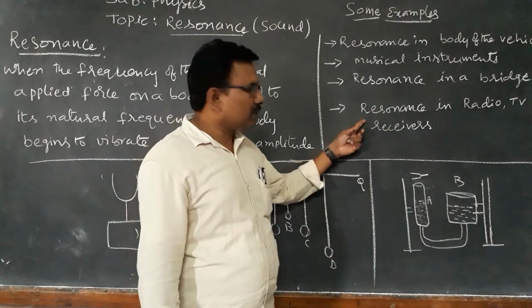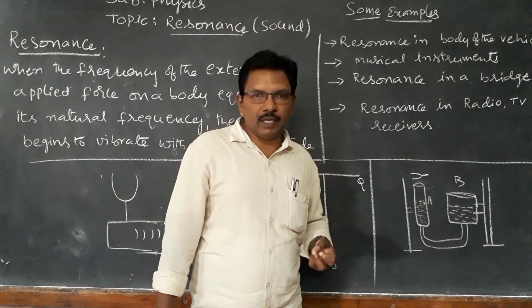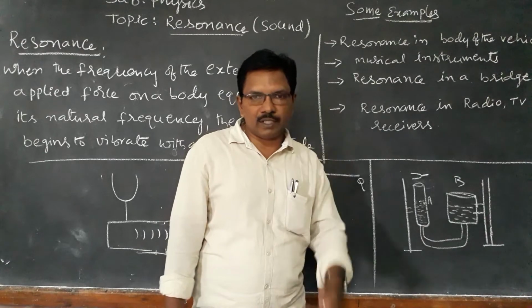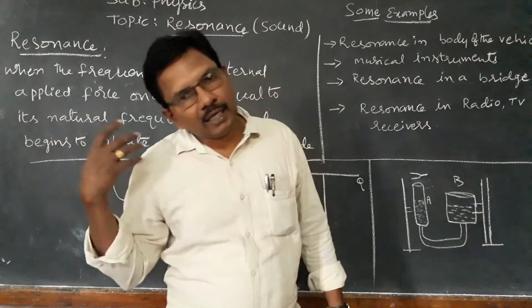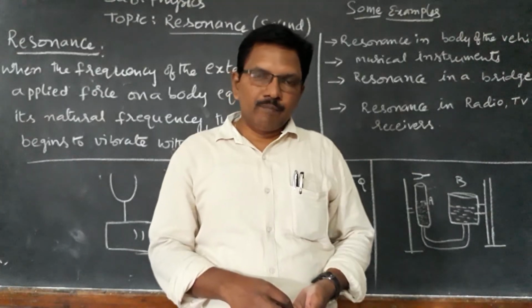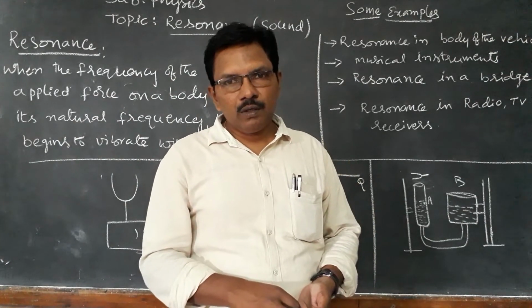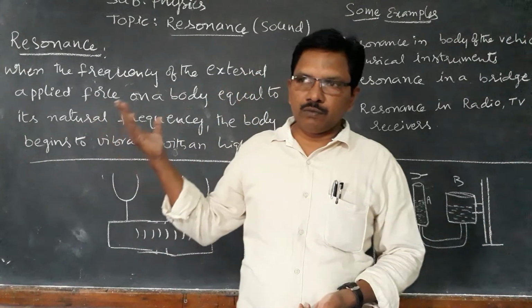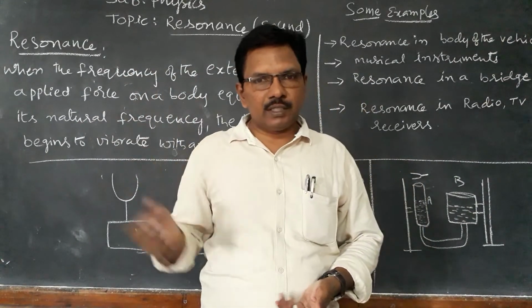Next, one more example. We can tune radio and TV to the required frequency. Different stations send different frequencies. We know we have so many different radio stations or TV stations.